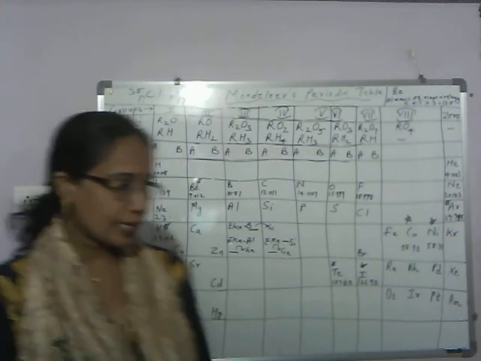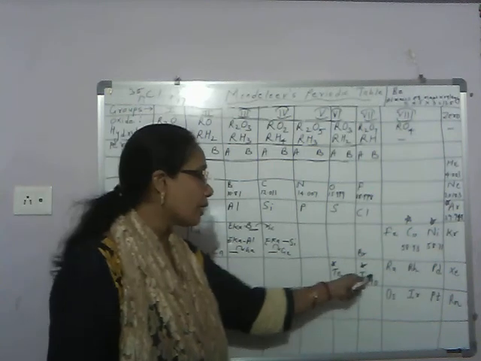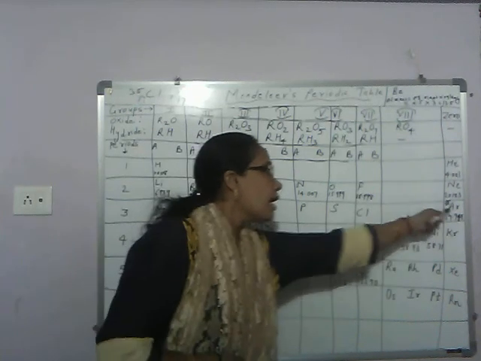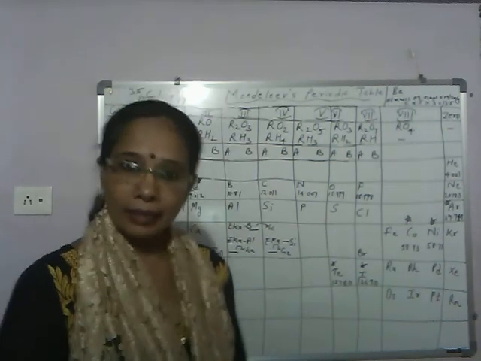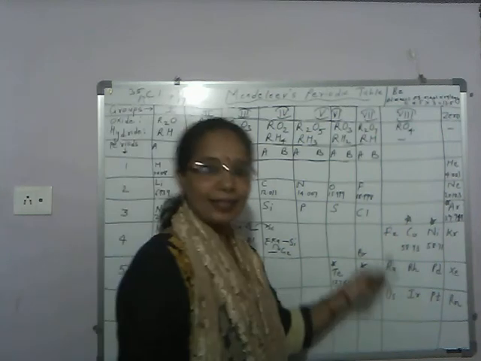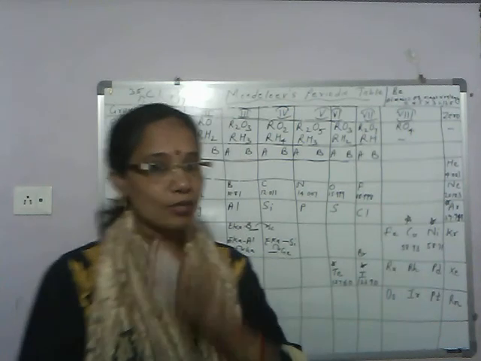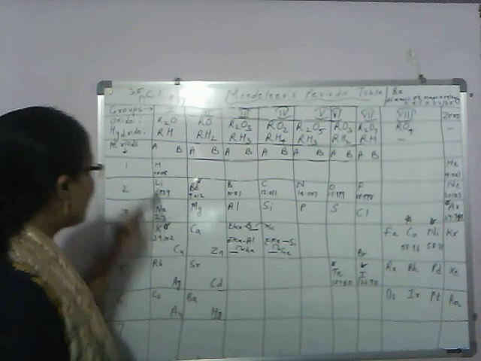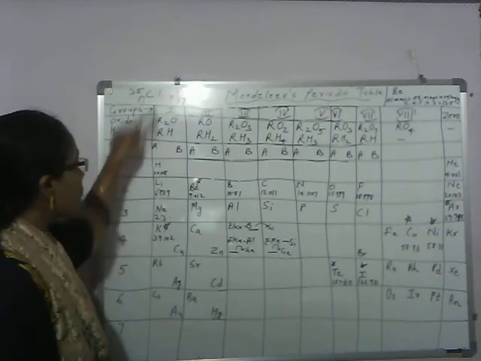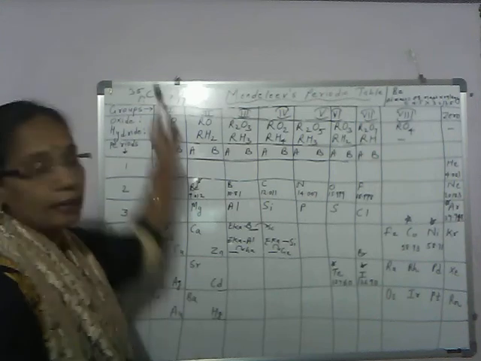Then third disadvantage, anomalous position of some pairs of elements like tellurium and iodine, cobalt and nickel, argon and potassium. Here higher atomic mass element is placed before lower atomic mass element. Here similarity in properties is taken into consideration. So this is anomalous position of some pairs of elements. Next, no resemblance of elements within subgroups. 1A and 1B elements, their properties are totally different but placed under the same group 1.